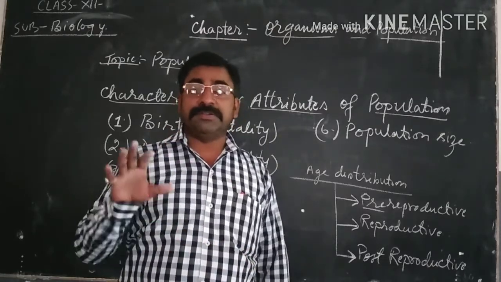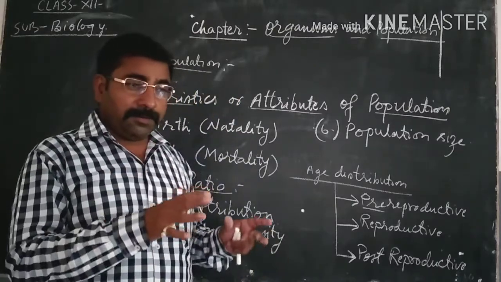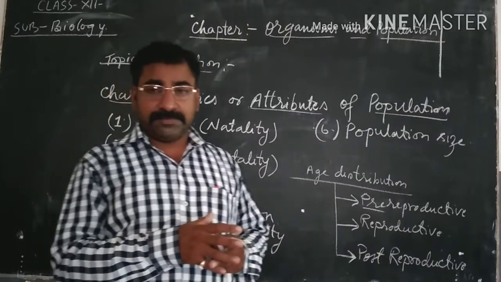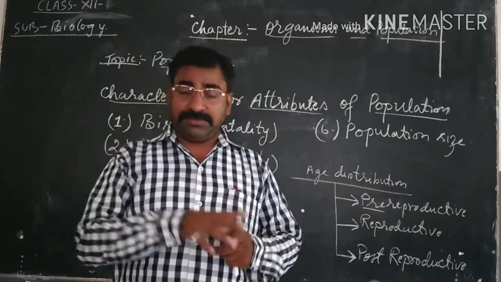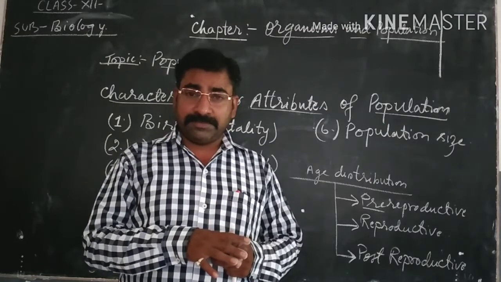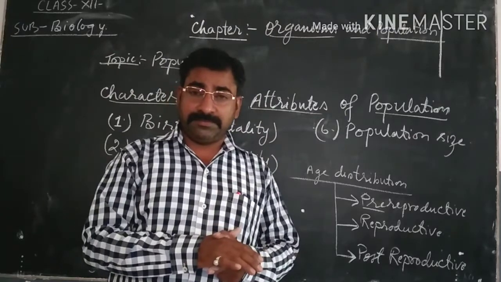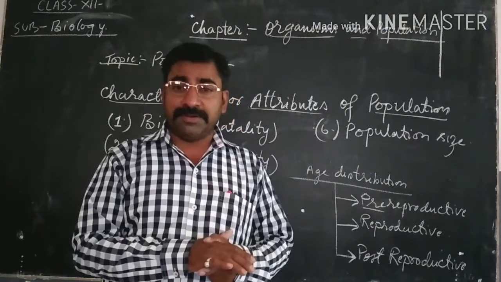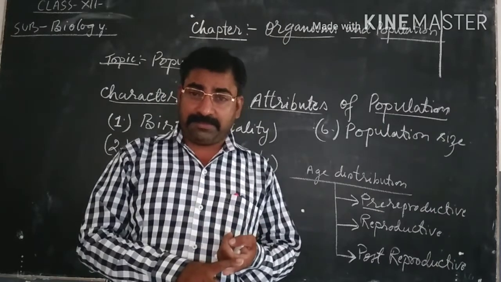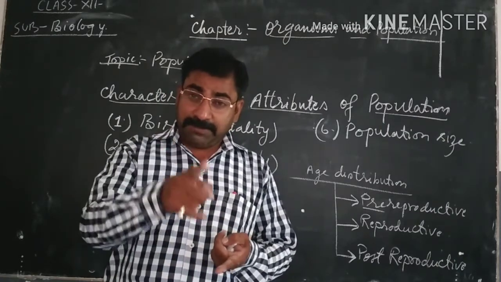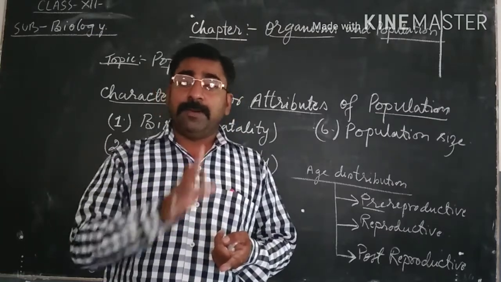Population density is defined as the number of individuals present per unit area at a given place at a given time interval. That is called population density.